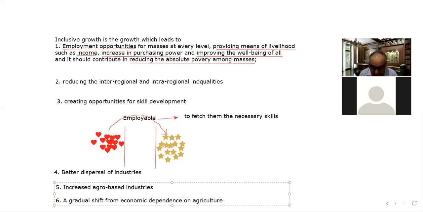So the last point is the challenges before inclusive growth in India. One bigger challenge is poverty eradication. Until and unless poverty is eradicated from the country, inclusive growth cannot be ensured. This is one point.